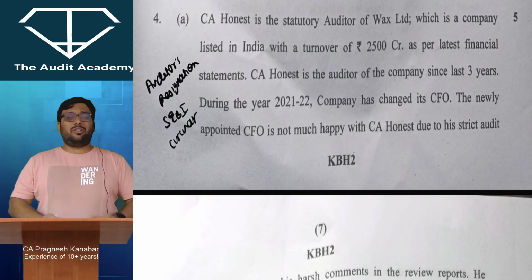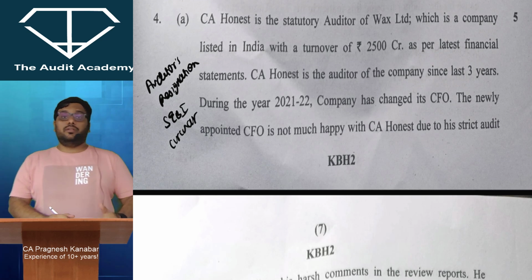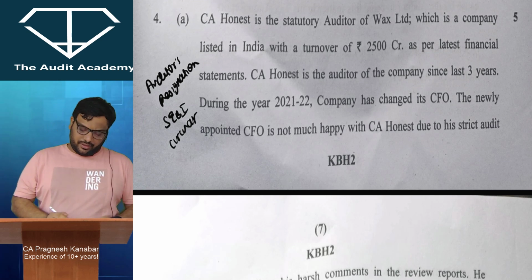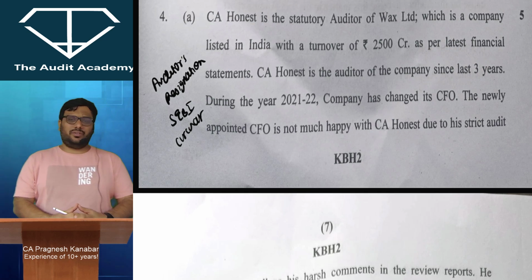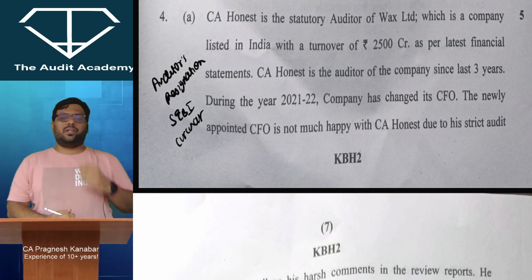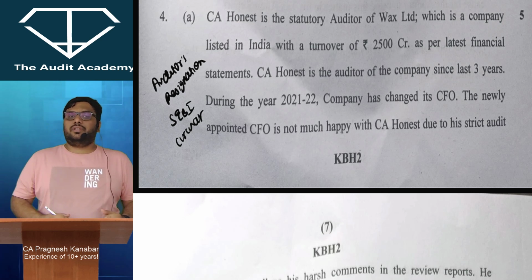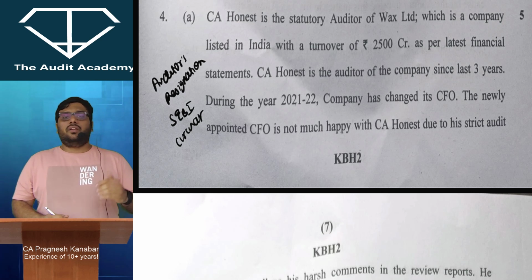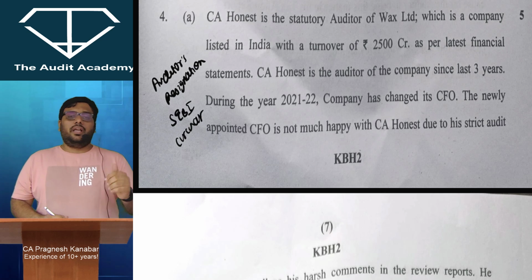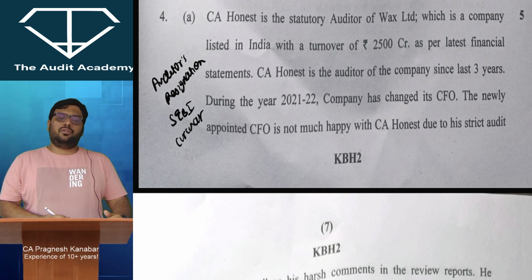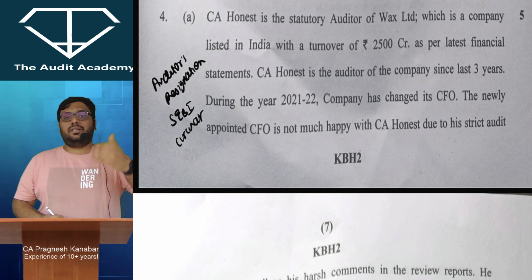Question number 4 was a straight-away copy-paste application-based question, but I really like the question on the resignation by the auditor. Now what does the SEBI circular say in case of listed entities? 18th October 2019, a very favorite question that they keep on asking. The 18th October 2019 circular on resignation: within 45 days from the end of the quarter, if you resign, then you need to finish the audit of such quarter, and beyond 45 days of the end of the quarter, if you resign, then you have to finish the audit of the quarter as well as the next quarter.